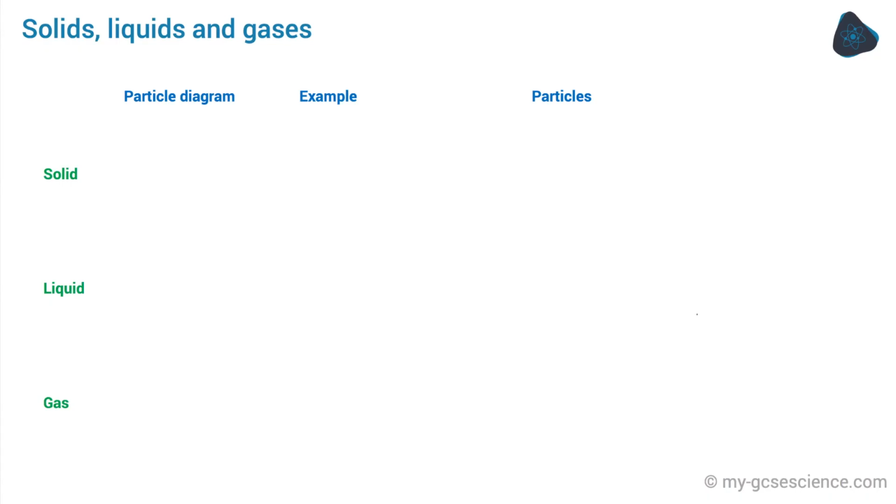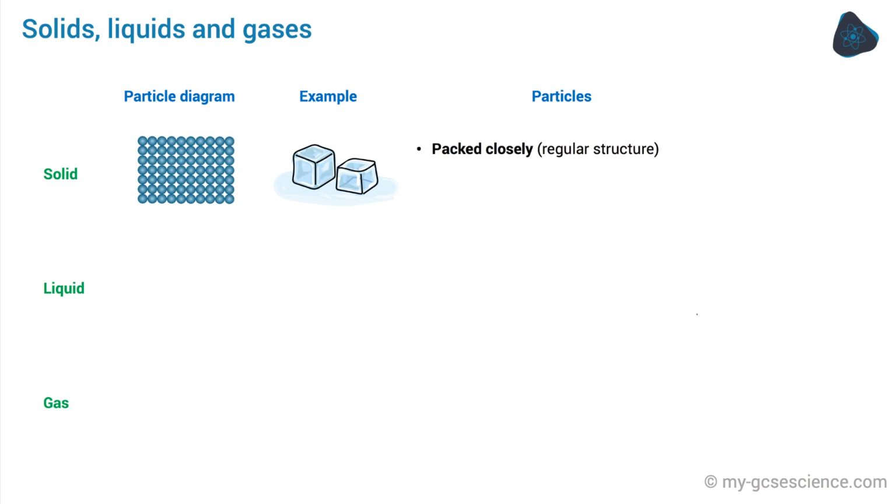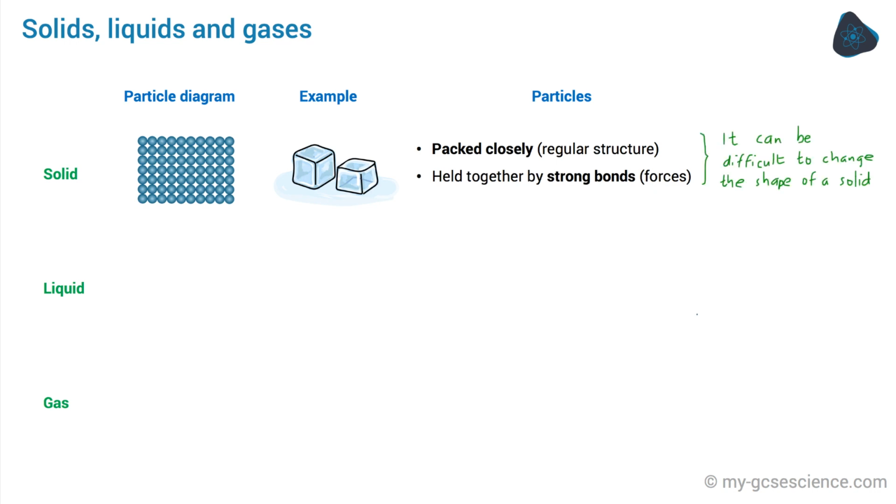The particles in a solid, such as ice, are packed closely in a regular structure and are held together by strong bonds or forces. For this reason, it can be quite difficult to change the shape of a solid. Overall, the particles can't move from one place to another, but they vibrate about their fixed positions.